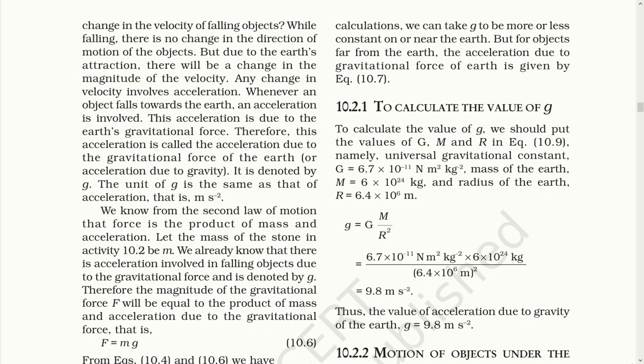To calculate the value of g, we need to put in the values of the gravitational constant, the mass of the earth and the radius of the earth, which are: G is equal to 6.7 into 10 raised to minus 11 Newton meter square per kilogram square. Mass of the earth is 6 into 10 raised to 24 kilogram and radius of the earth is 6.4 into 10 raised to 6 meter. So, putting all the values and evaluating, you will get the approximate value, 9.8 meter per second square. Thus, the value of acceleration due to gravity of the earth, g, is equal to 9.8 meter per second square.